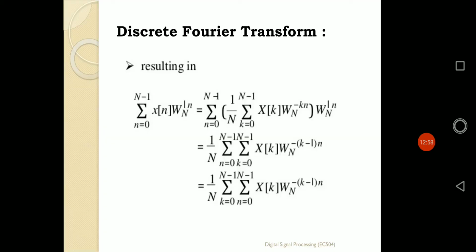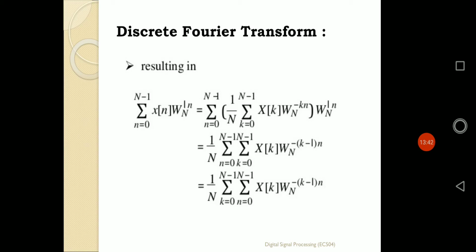Now if I express that value in terms of twiddle factor, as summation of n ranging from 0 to N minus 1, x of n omega N to the power ln, it will be defined as summation of n equals 0 to N minus 1, within brackets, the value of x of n. If I put the definition of IDFT, the value of x of n is defined as 1 by N summation of X of k omega N to the power minus kn multiplied by omega N ln. So the 1 by N can be taken outside of the summation. We are gathering two summations, one ranging over n, another over k, and both range from 0 to N minus 1.